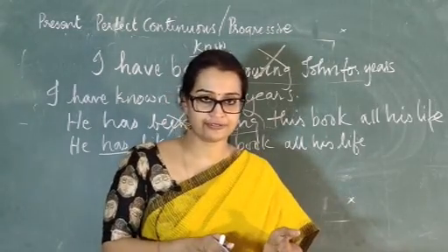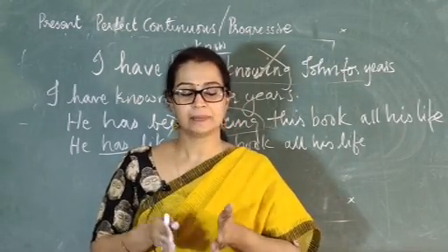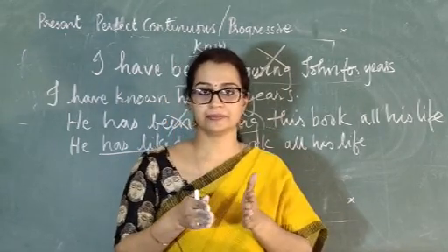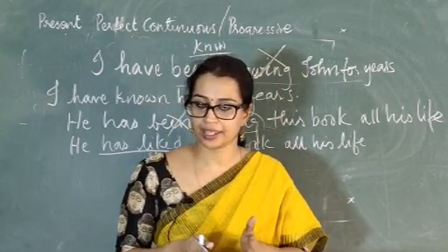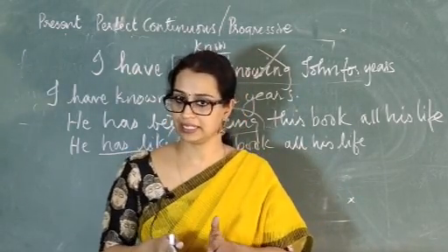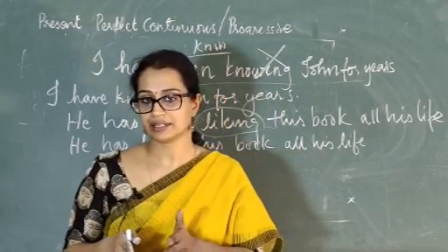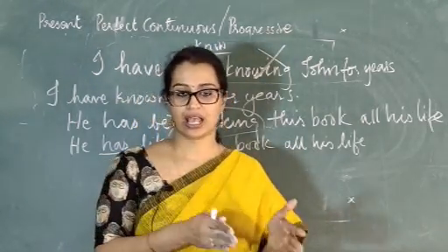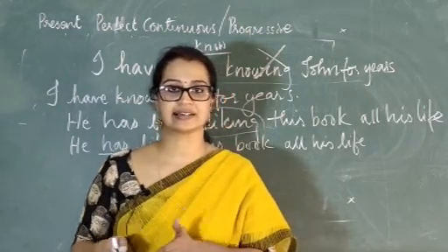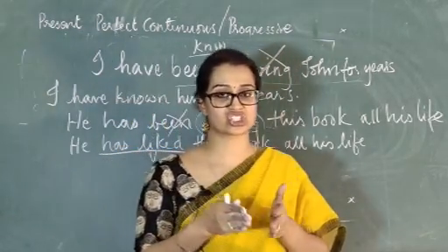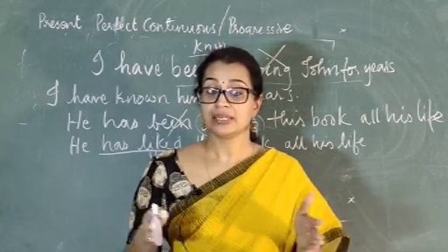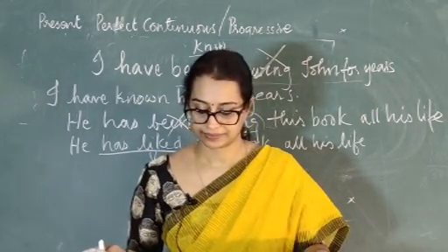So have plus the subject plus been plus ing form. So have plus the subject I plus been learning, the ing form, English, the object. Okay, so have I been learning English? Has she been learning English? Have we been learning English, and so on.